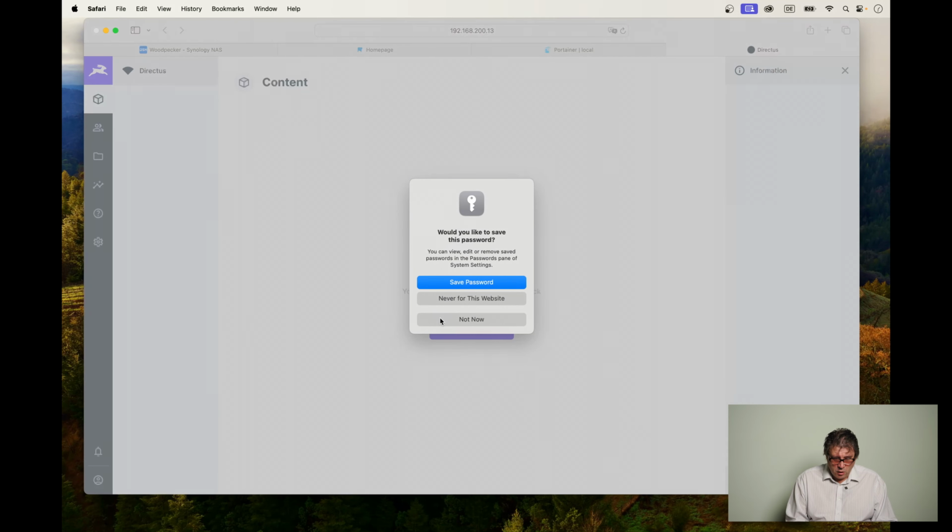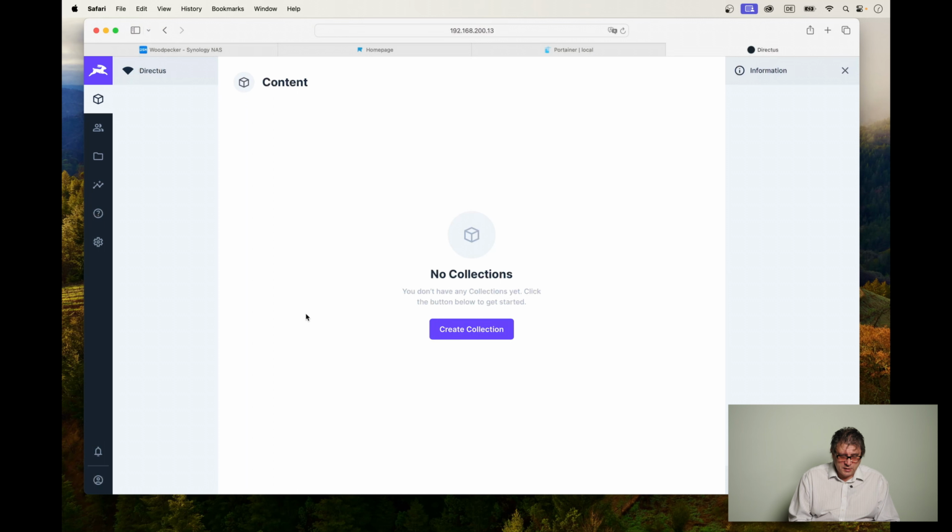And here we are. No, we don't want to save this password. This is just nasty. And this is basically our own Directus installation. We currently don't have any content. We could create something which they call a collection, but basically a collection is a table in normal database speak.